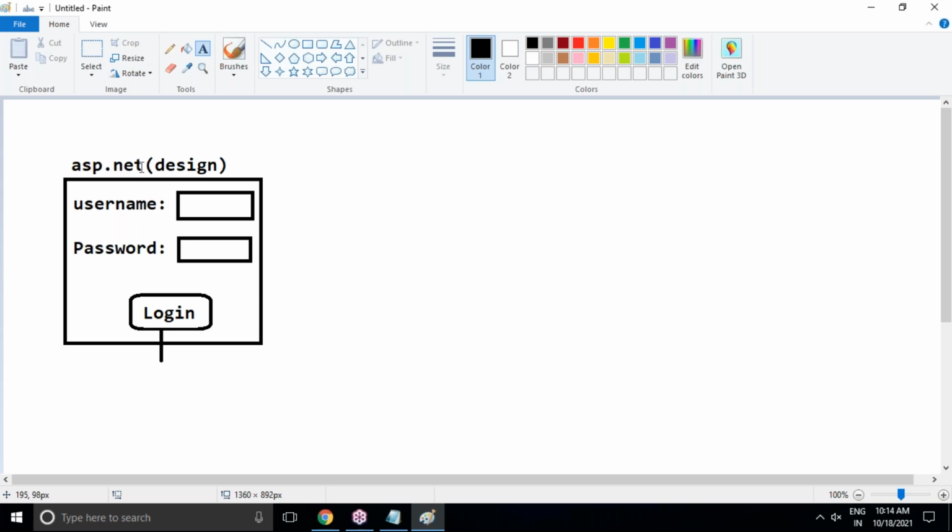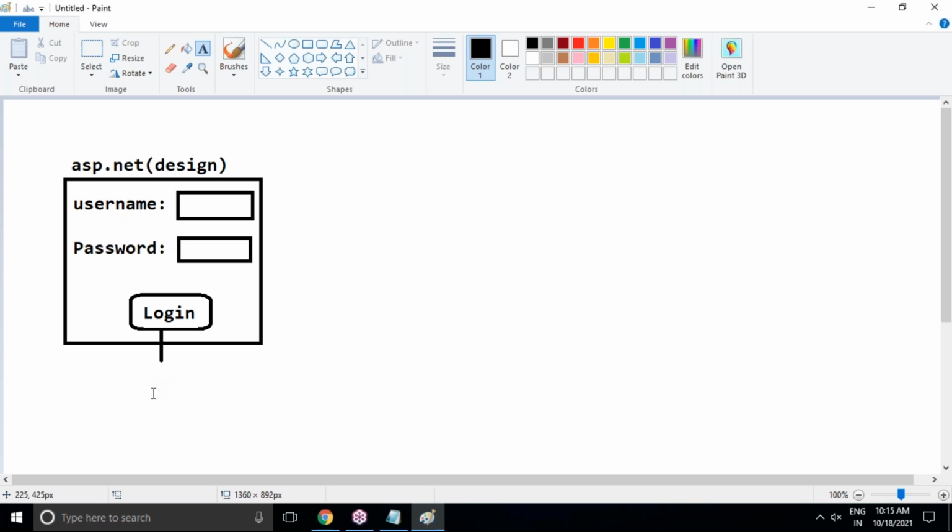So ASP.NET is only for design. This is Active Server Pages, like HTML. Yes, but behind the scenes, whenever we design an ASP.NET web page, HTML elements will be created automatically: head section, HTML tag, body section, paragraph. So all tags will be created automatically. In case your design is not satisfactory, if you want to do more customization, then you can add some HTML tags with your own customization. That is your wish. So designing is very simple. Just drag and drop options are there in ASP.NET.